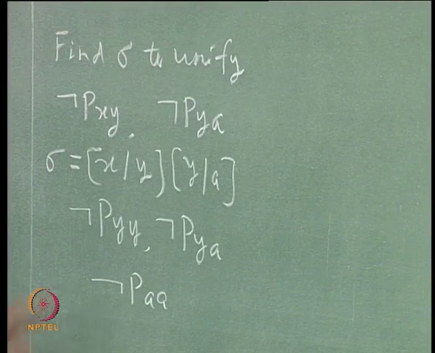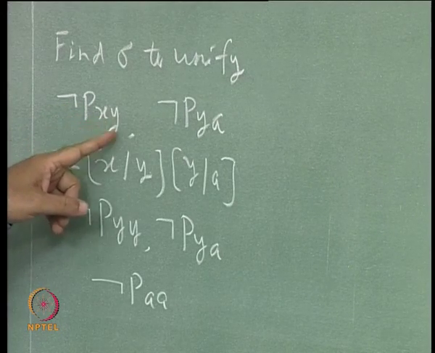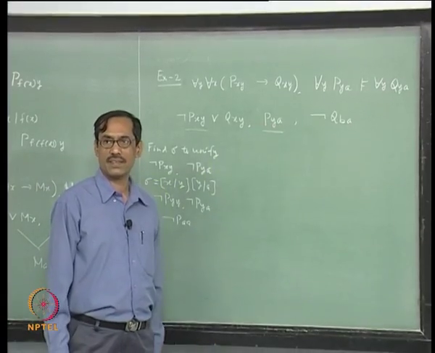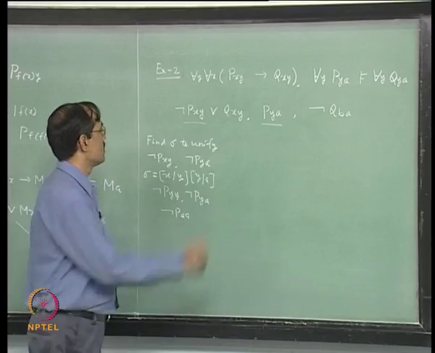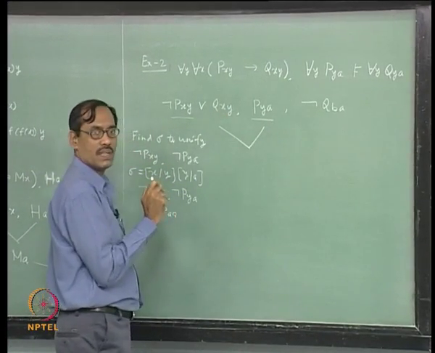Okay. Then what happens? Not Pxy now becomes not Paa, and this one becomes Paa, right. So, these two unify and then resolution is applied.